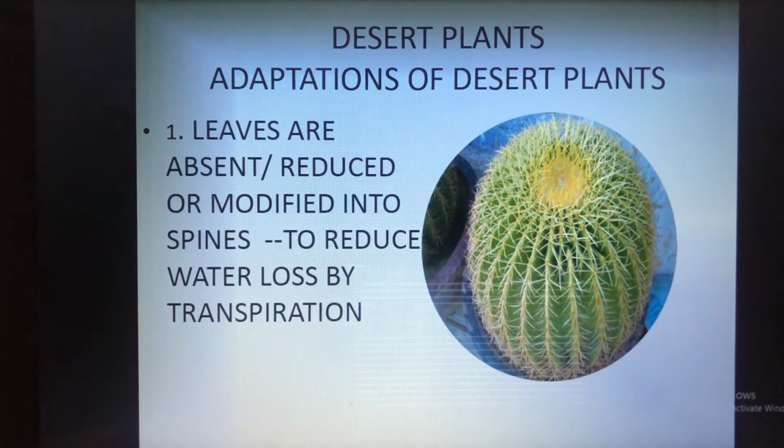And already you have studied what is transpiration in your first semester class, I think the 5th or 8th lesson. So what is transpiration? Can anyone tell me now? Yeah, transpiration is nothing but water comes out of the leaves in the form of vapor by the process called transpiration. So what the plants will do here, they will release a lot of water into the air through the process of transpiration.